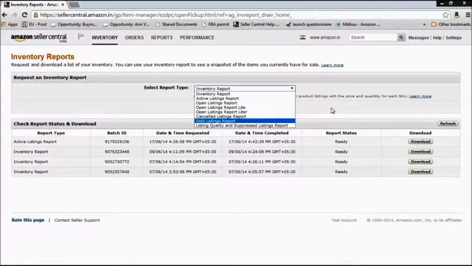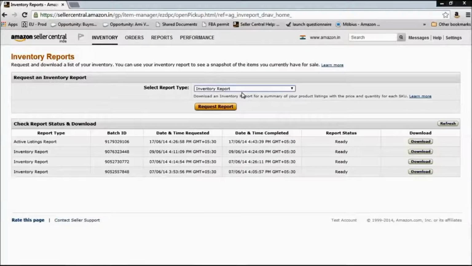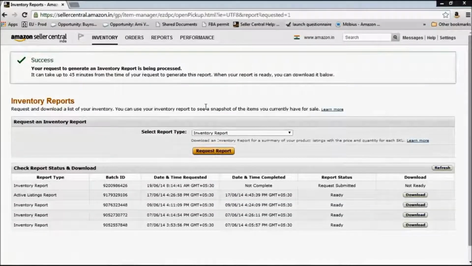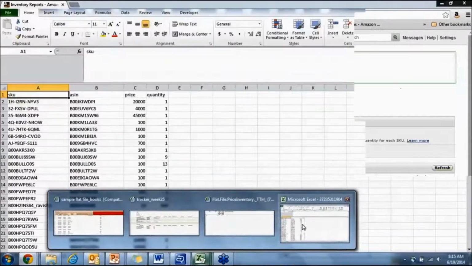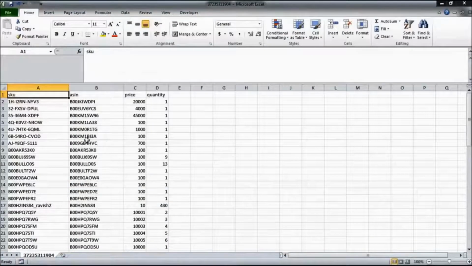So in this session, we will only look into the inventory report, but we strongly recommend that you explore all of these other options and do get back to us in case you have trouble understanding them. So you have to first request a report, and after that the report will be ready to be downloaded. So I have a sample inventory report ready with me, which we can discuss. So this is how the inventory report looks like.